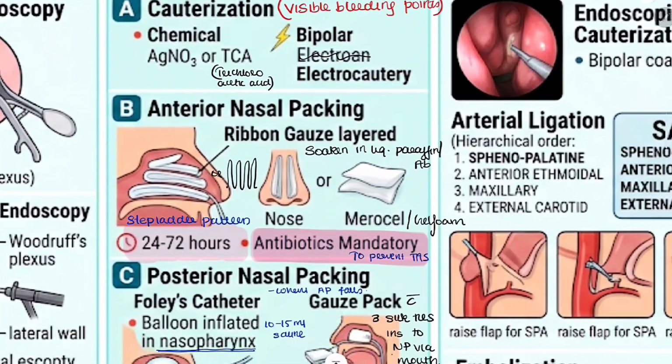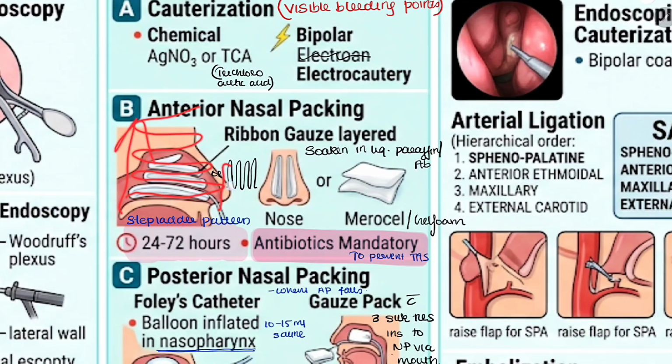Then if the bleeding point is not visualized, but the bleeding is from the anterior, we can do anterior nasal packing. Here we are using ribbon gauze which is layered and soaked in liquid paraffin or antibiotic ointment, or we can also use Merocel or gel form. These are the modern varieties of anterior nasal packing, and this nasal packing is done in a step ladder pattern from the floor of the nose upwards.